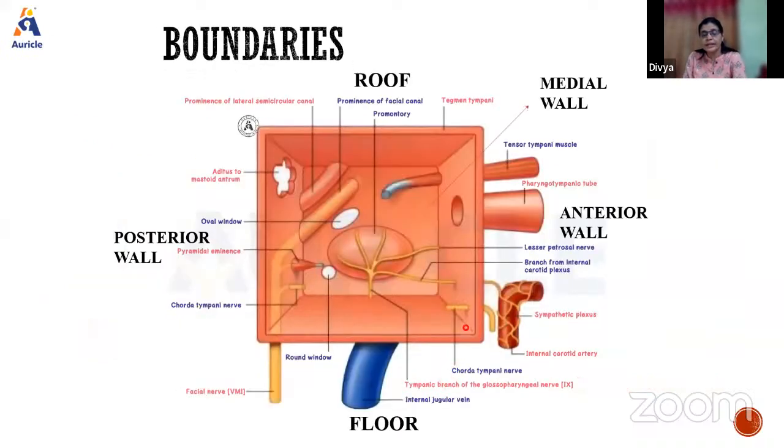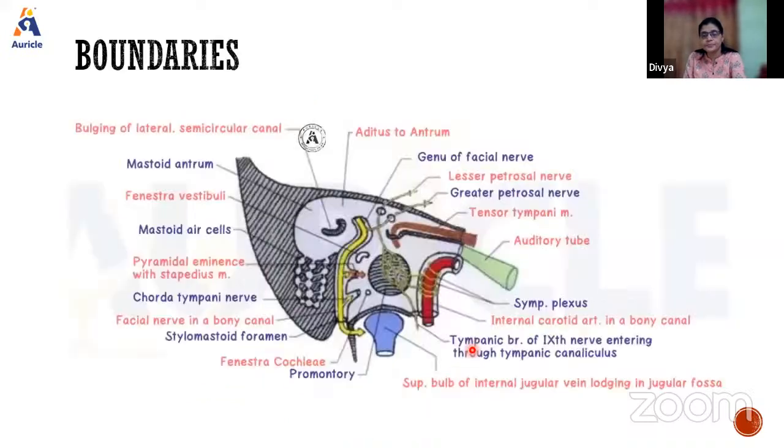Then we go to the anterior wall. This is the anterior wall. It is also called the carotid wall because the carotid artery forms the main structure here. So we see a canal, the carotid canal, through which the carotid artery is entering, along with the sympathetic nerves around it.